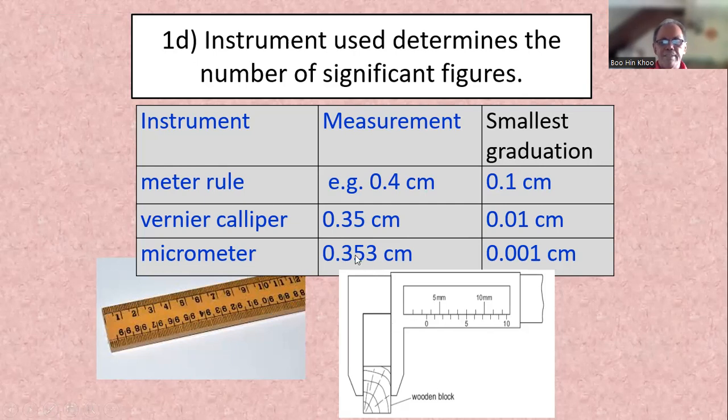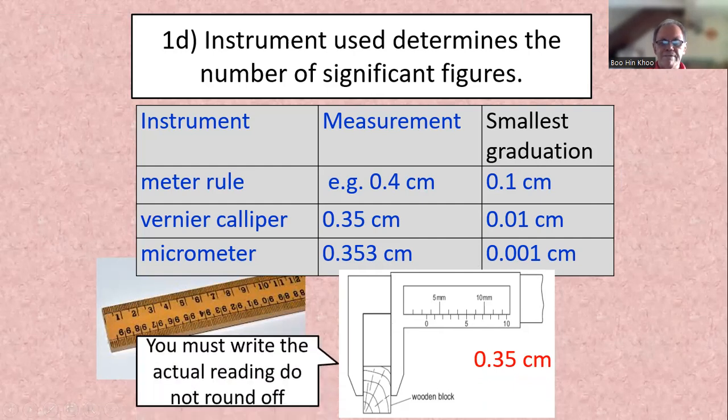Then micrometer, the smallest graduation is 0.001 cm, so the measurement can be read up to 3 decimal places. Right? Cannot round it off. You must write to the actual number of significant figures that you measure.